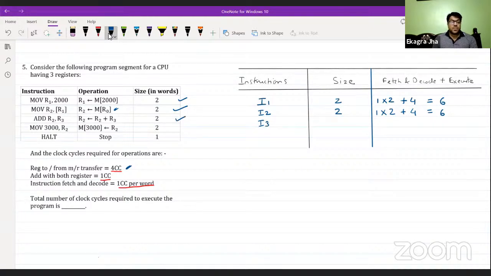I3 will have size 2 words, which makes it one fetch decode cycle per word, 1 into 2, and this operation is basically add with both registers. So add with both registers will require only one clock cycle for execution, makes it 3 clock cycles.